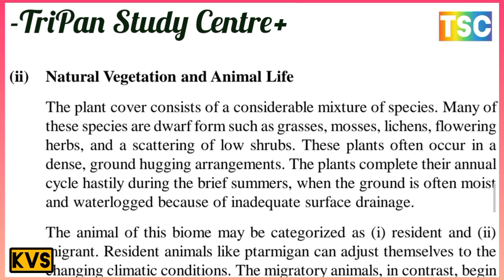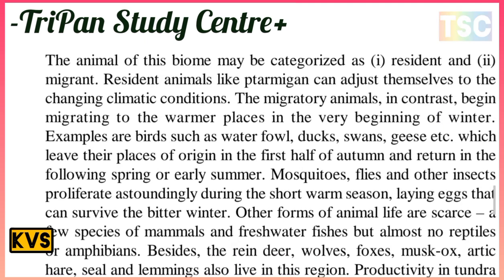The natural vegetation and animal life of the tundra are important here. The animals of this biome may be categorized as resident or migrant.